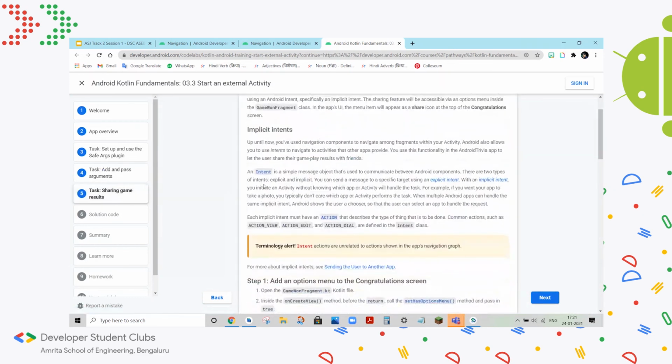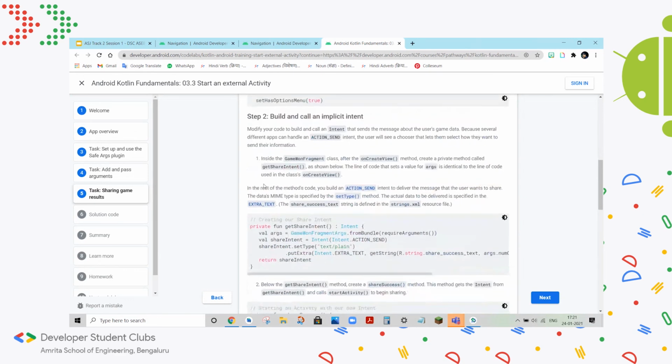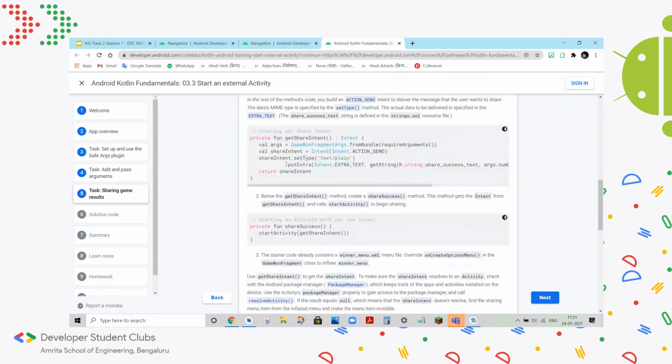And in the end, like I said, navigation doesn't allow for these types of implicit intents. What implicit intents can achieve, you can't do with navigation. So we will have to rely on implicit intents from time to time. And this is how you do it.